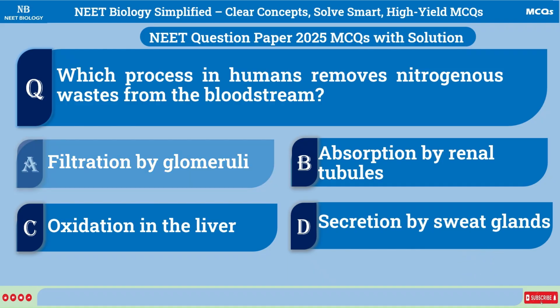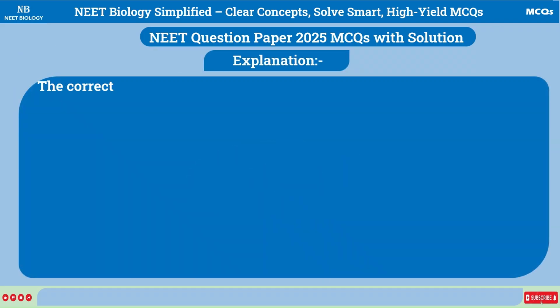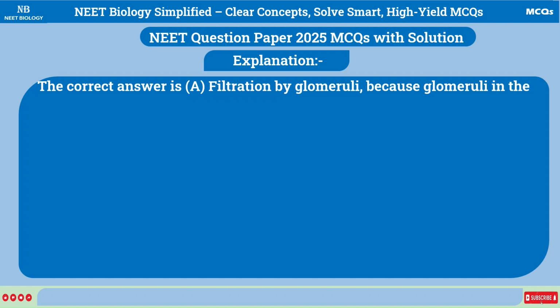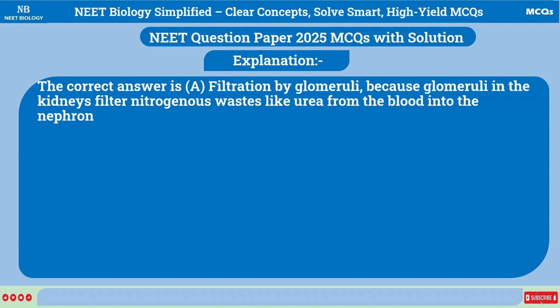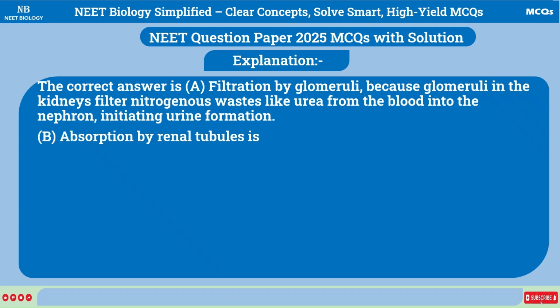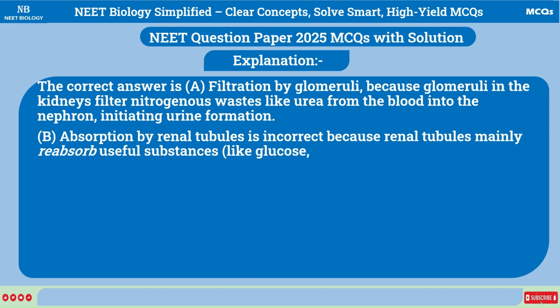Correct answer is A. Filtration by glomeruli. Explanation: the correct answer is A. Filtration by glomeruli, because glomeruli in the kidneys filter nitrogenous wastes like urea from the blood into the nephron, initiating urine formation. B. Absorption by renal tubules is incorrect because renal tubules mainly reabsorb useful substances like glucose, water, and ions back into the blood, not wastes.